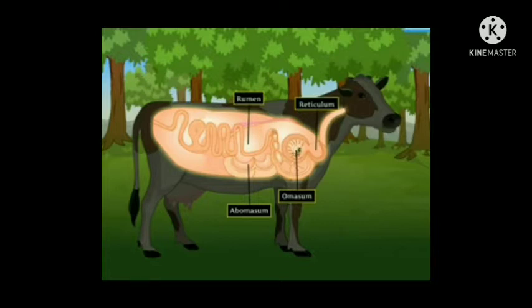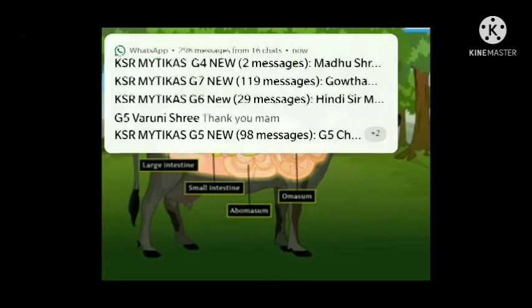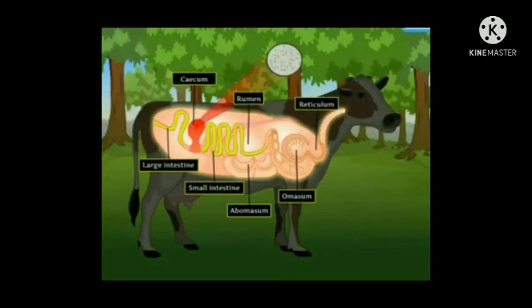Again, the food is sent into the omasum. From omasum it is sent into the abomasum. Here the water and nutrients are absorbed. Then the food is sent into the small intestine. Between the small intestine and large intestine, there is a part called cecum. The cecum contains millions of bacteria to digest the cellulose which is present in the grass.